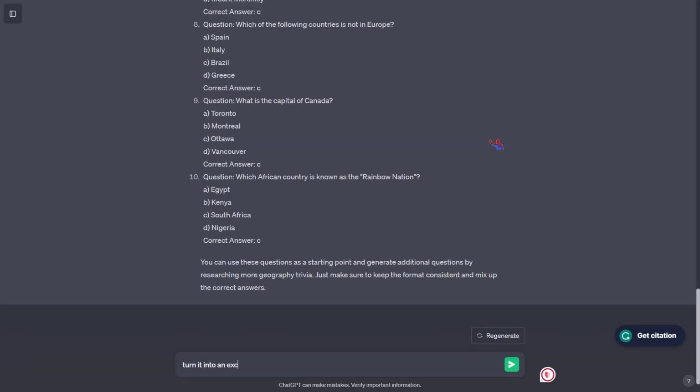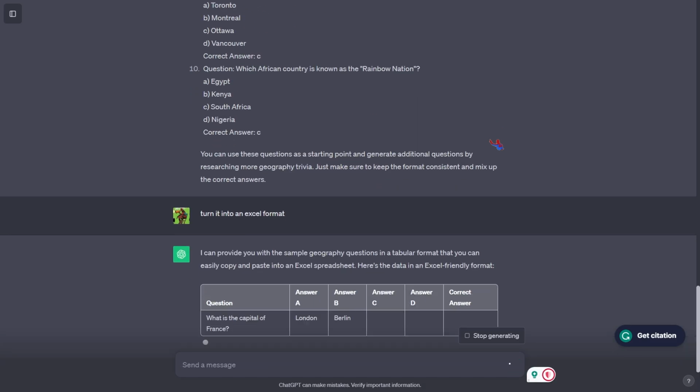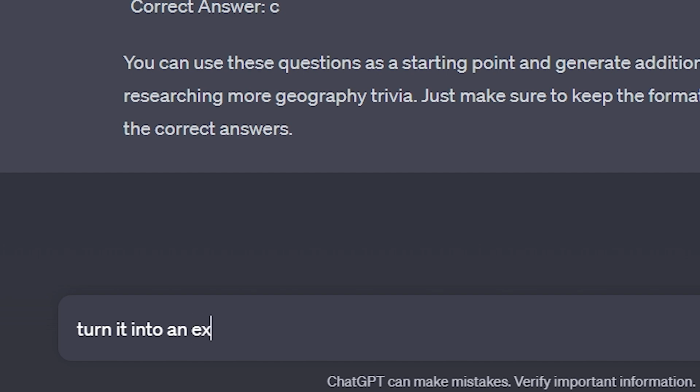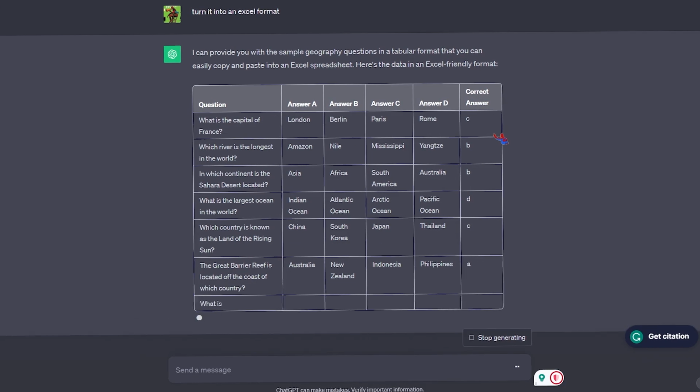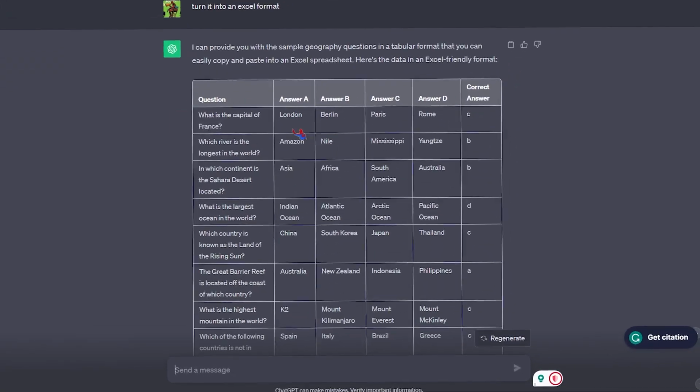And don't worry, you don't have to type all this out. You can just go in the description, copy and paste it. And once you press enter, you should get this Google Sheet type format. But if it doesn't, just tell it to put it in an Excel format and it should work. Alright, so we have our geographical questions and all the possible answers, and the last one being the actual answer.